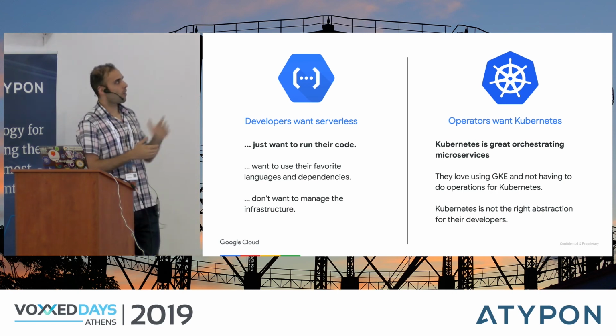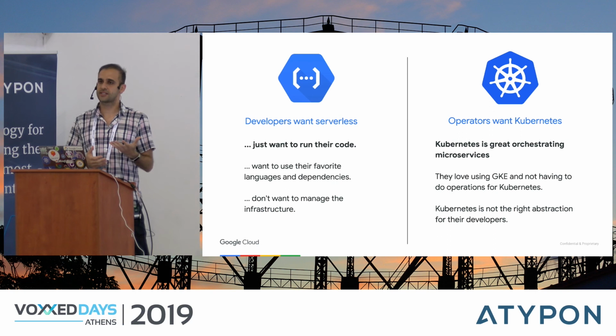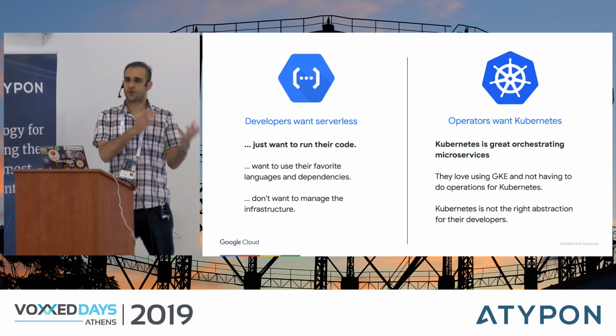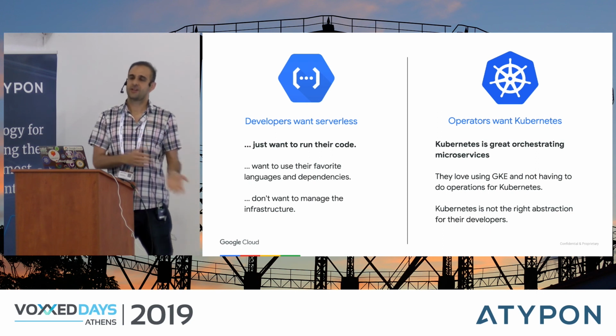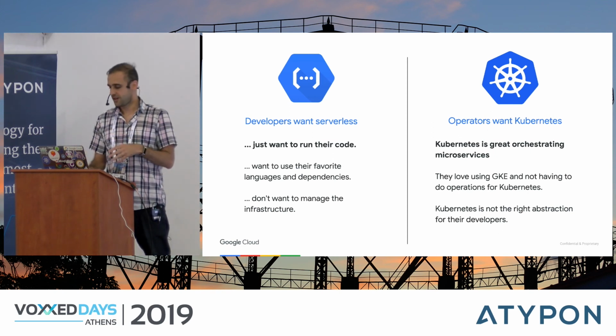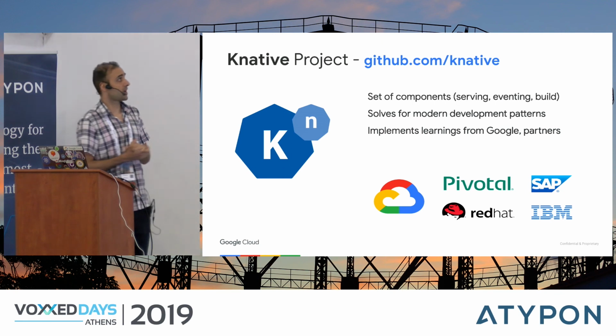Now, at the same time, operators love Kubernetes because Kubernetes gives them a way to manage containers in a scalable way using an API, right? So there's this tension between application developers not wanting to care about infrastructure and operators wanting to care about infrastructure and wanting to use Kubernetes. So how do you bring these two worlds together? That's the problem that Knative is trying to solve.